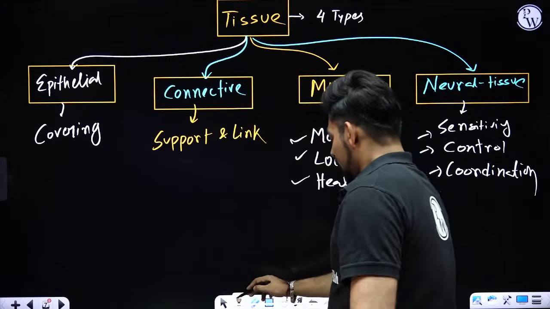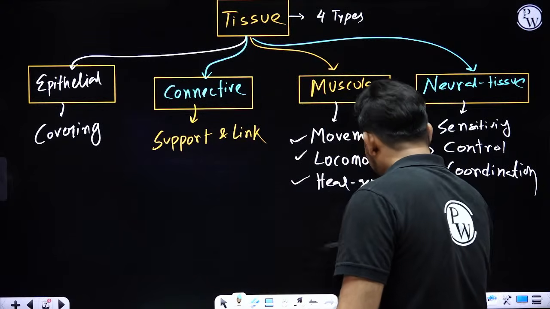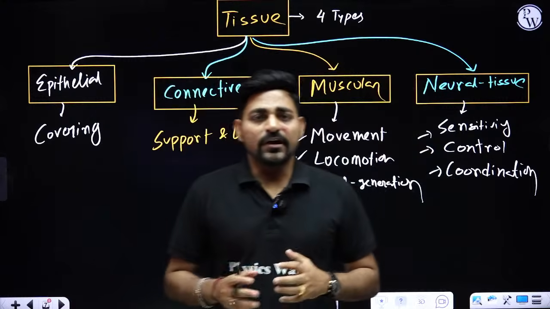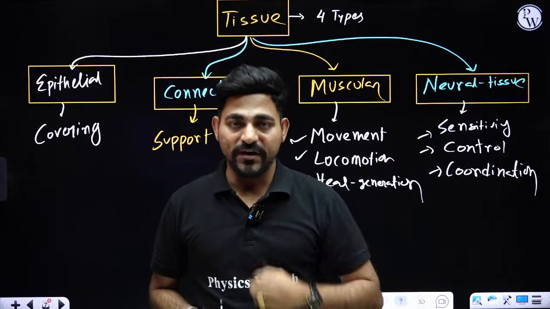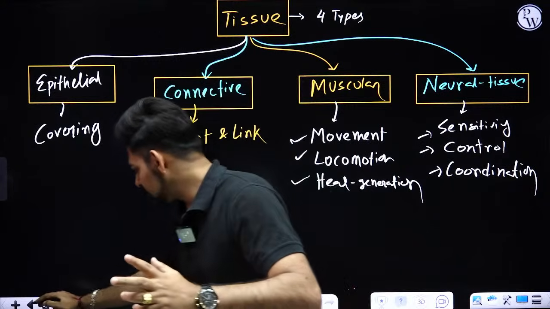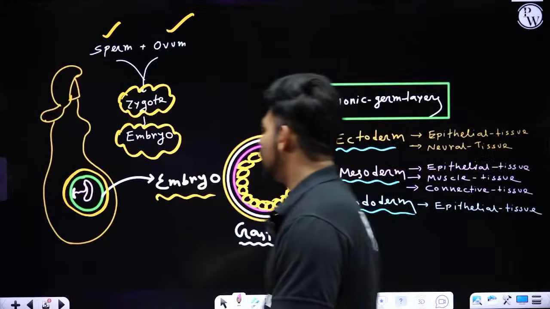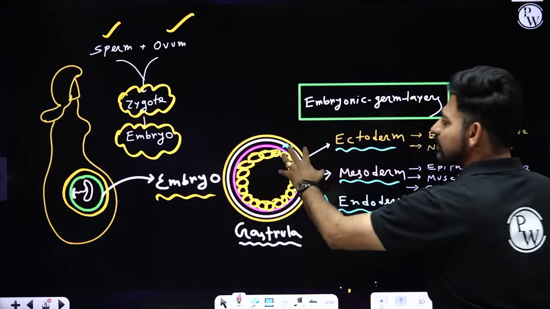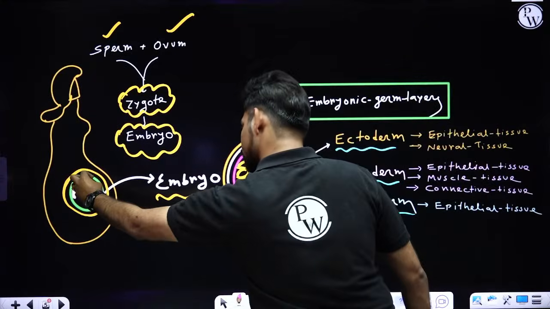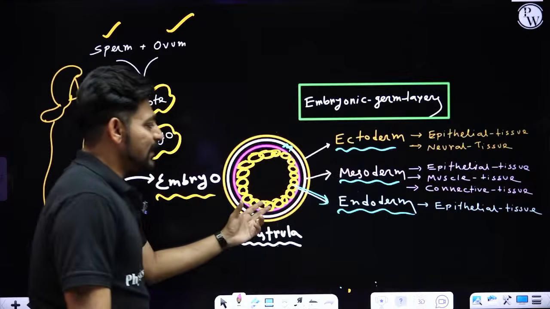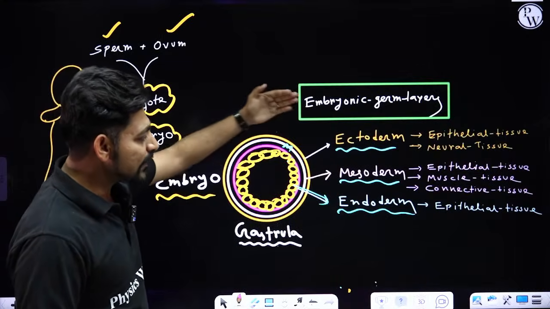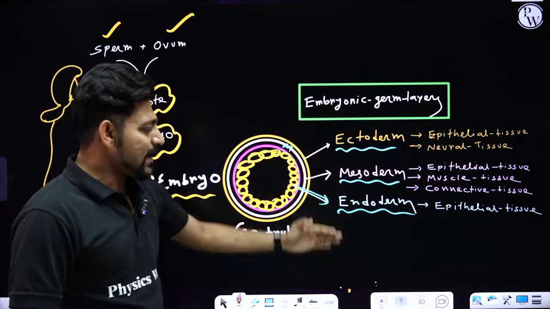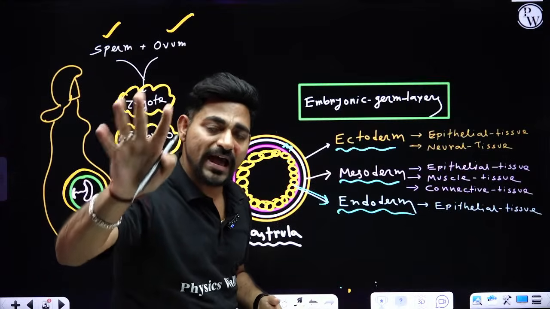Okay, now we'll dive deeper. We want to learn more about these tissues. Now we'll talk about their embryonic origin. Just some minutes ago I was discussing this diagram. This is the embryo that is growing inside the mother's womb or uterus, and we saw that the embryo has three layers: ectoderm, mesoderm and endoderm. And gradually this ectoderm, mesoderm and endoderm are going to give rise to all those four types of tissue.